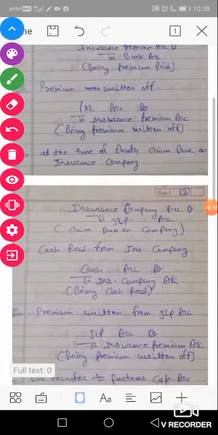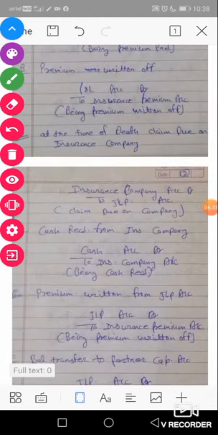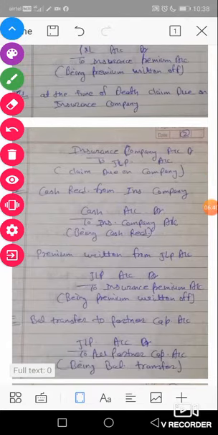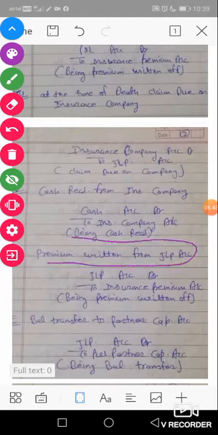The whole topic depends on journal entries. Okay, the next entry is premium written off. Yes, this is a different entry of premium written off. The premium of JLP is written off from the JLP account in the last year, meaning the year in which the partner dies. In the last year, the premium of JLP will be written off from your JLP account, not from your P&L account.